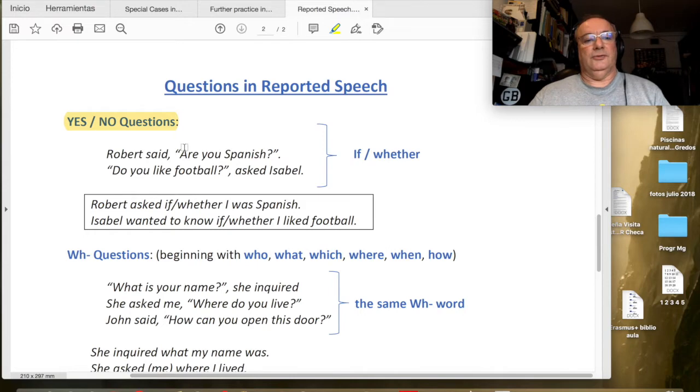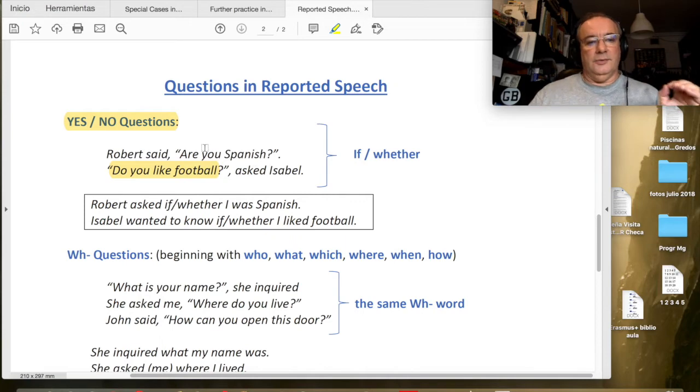Okay, what are yes/no questions? Here are two examples. Are you Spanish? The answer would be yes or no. Are you Spanish? Yes, I am. This is a yes/no question. No, I'm not. Okay. Do you like football? It's another yes/no question, because you can answer yes or no. Do you like football? Yes, I do. Do you like football? No, I don't.